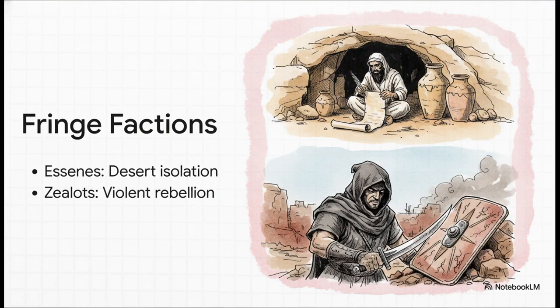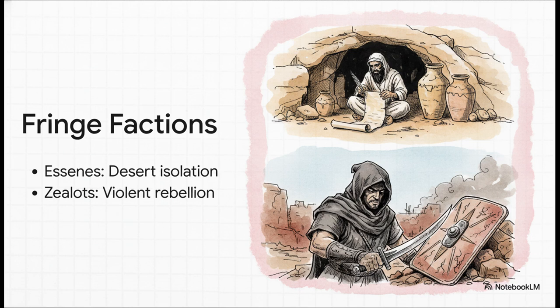Beyond those two main power players, the fringes of society were just as active. You had the Essenes. They believed even the Pharisees were too liberal. They protested the corrupt Jerusalem priesthood by withdrawing entirely to the desert at Qumran. They essentially chose Torah over temple and spent their time copying texts, which ultimately preserved the famous Dead Sea Scrolls for us. On the other end of the spectrum, you have the Zealots.